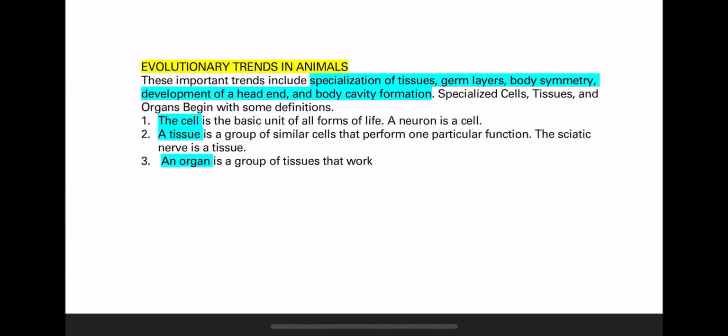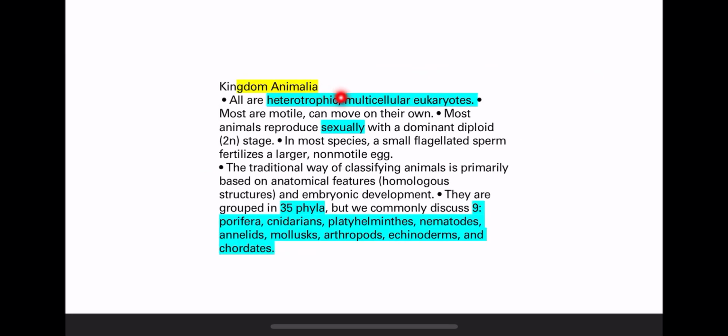Finally, Kingdom Animalia. What are the common characteristics for organisms under Kingdom Animalia? They are heterotrophs, multicellular organisms, and they are motile. They can move. Most of them reproduce sexually. What's the dominant phase? The dominant phase is the diploid phase. Most of their bodies are 2N. Also, in most species, the sperm is flagellated. It moves to the non-motile egg during fertilization.